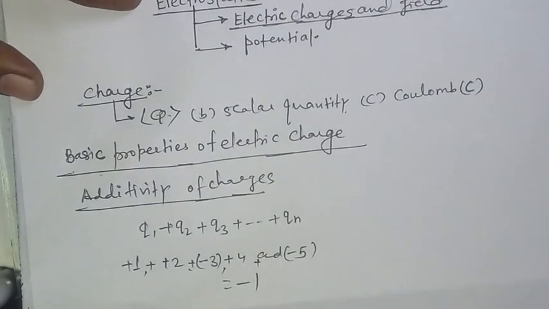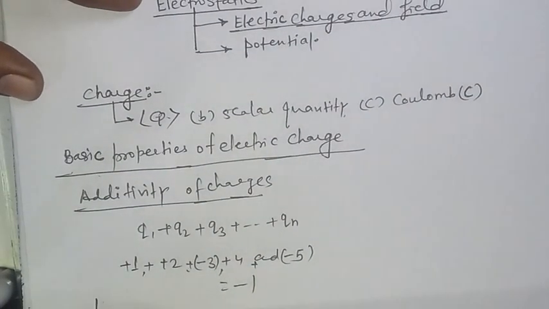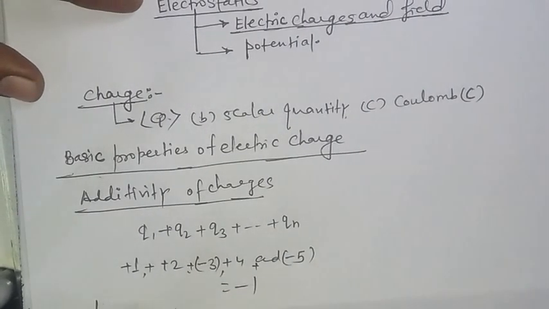अब important है additivity of charges. Similarly, charge is conserved.